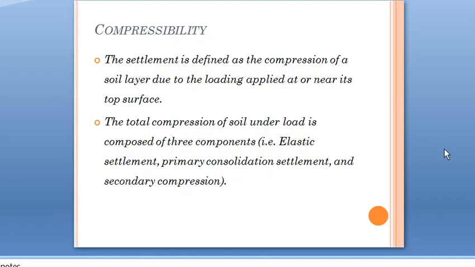Next, compressibility. What is settlement? Settlement and compressibility, both are the same. Settlement is defined as the compression of a soil layer due to the loading applied at or near its top surface. Okay, compression of soil layer is known as settlement. The total compression of soil under load is composed of three components. This compression or compressibility can be classified into three steps: first, elastic settlement; second, primary consolidation settlement; and last, secondary compression.